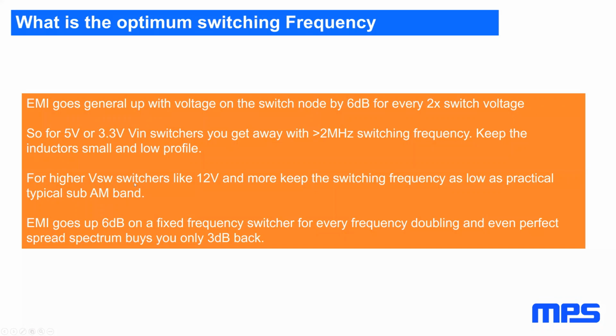But if you have higher switch voltages like 12 volt and more, you should usually keep the switching frequency as low as practicable. So in most cases, it means sub-AM band. Otherwise, you create a lot of EMI problems. Since EMI goes up 6 dB on a switcher for every frequency doubling, and even if you make a perfect spread spectrum, you can only get 3 dB back from the spread spectrum version. So you still have a penalty of 3 dB for every doubling, even for a perfect spread spectrum switcher.